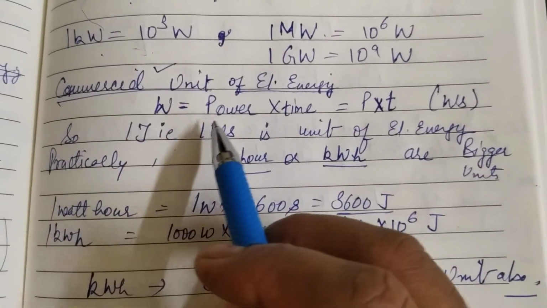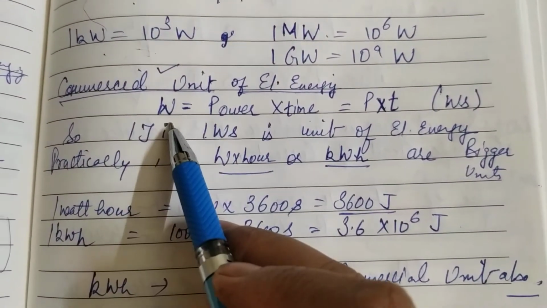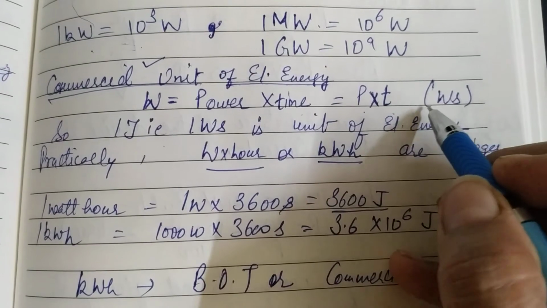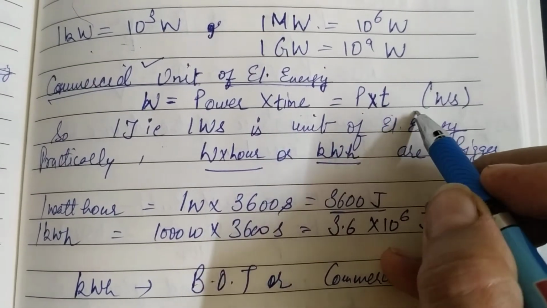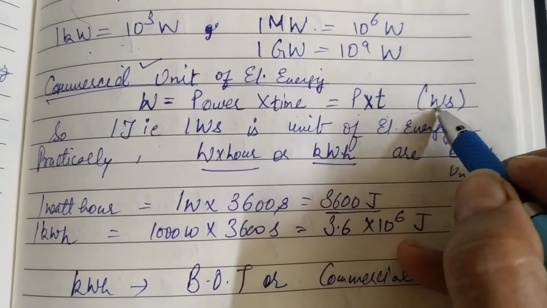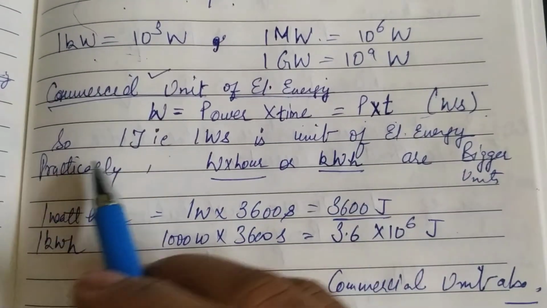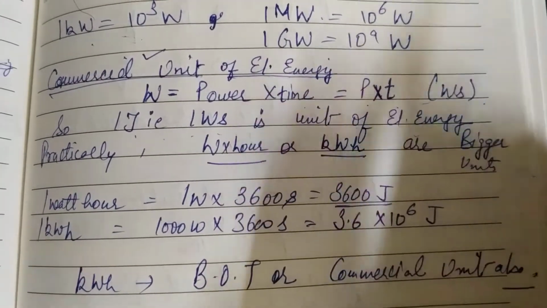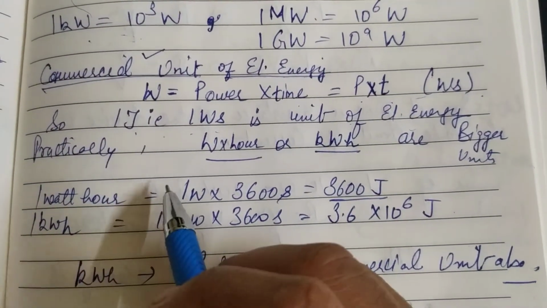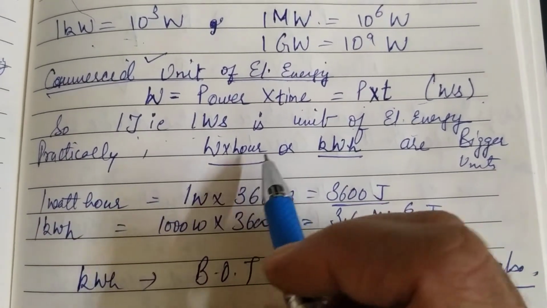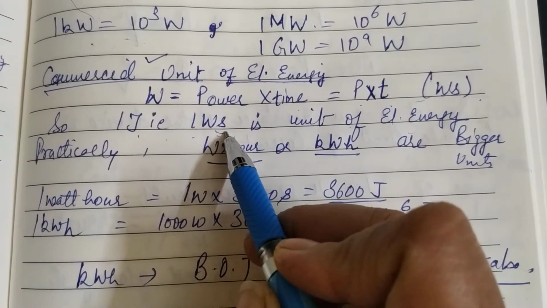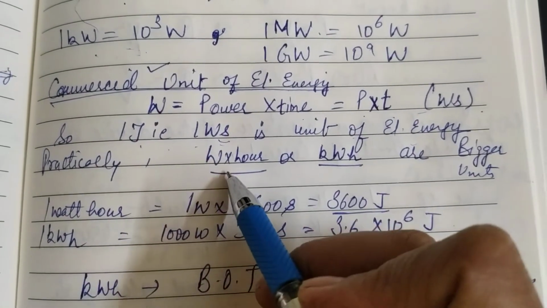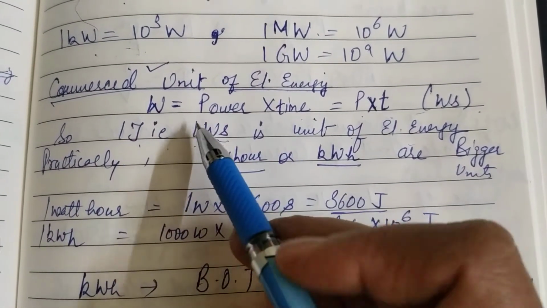See, energy is power into time. So the unit of energy is the unit of power times the unit of time. In SI, the unit of energy will be watt into second. So 1 joule, that is 1 watt second, is the basic unit of electrical energy. But I have to make the unit bigger because I can't keep a record of 1 second for calculating my bill of electricity. So I have taken a bigger unit of electrical energy.